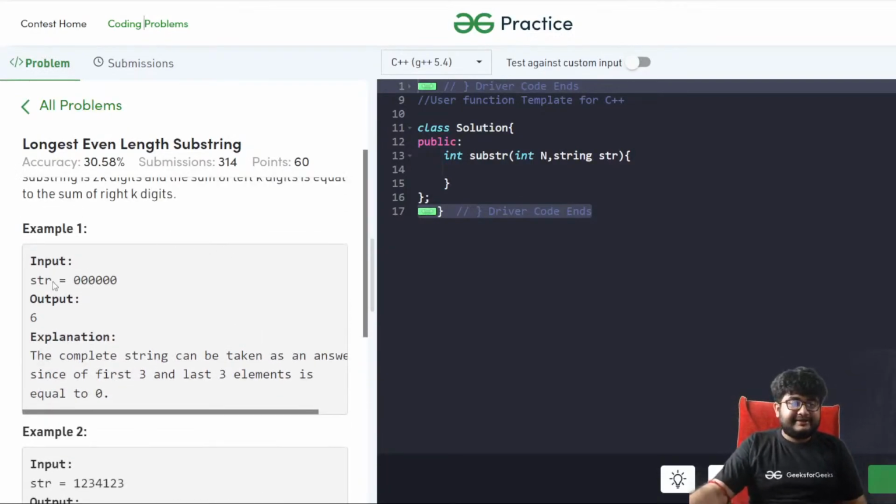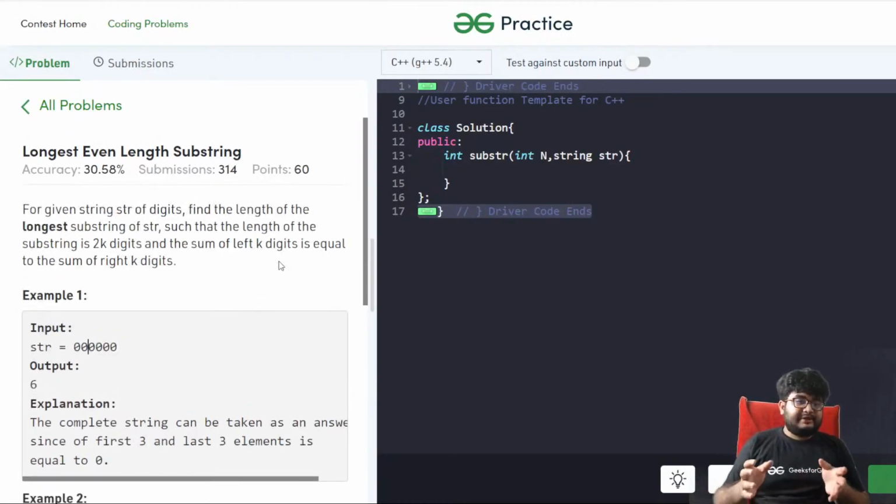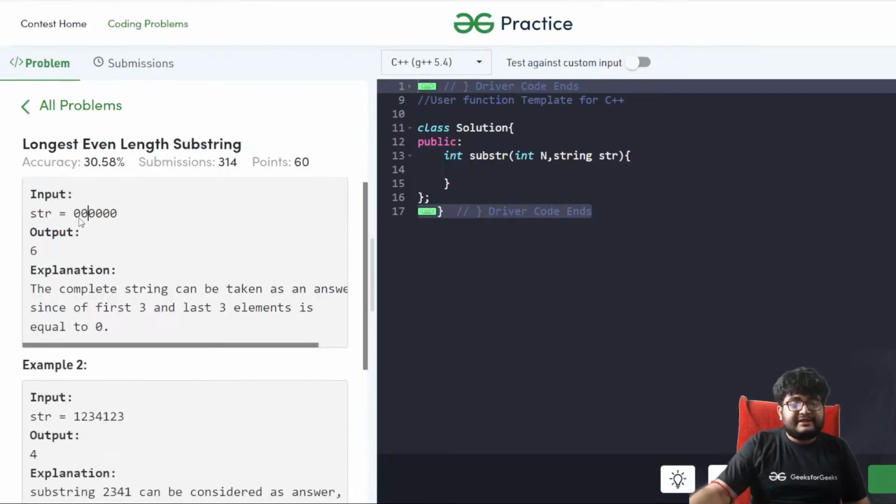So you're given a string with some digits. You have to find the longest substring of 2k digits such that the leftmost k digits sum and the rightmost k digits sum are the same. Basically here, you can have a length of 6. So the first 3 and the last 3 will have the same sum.